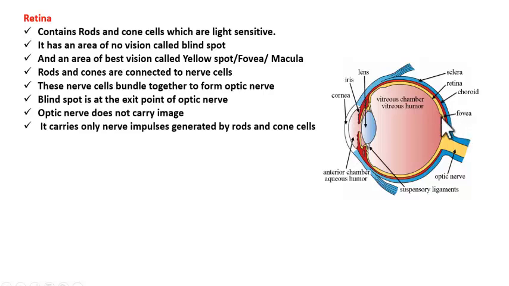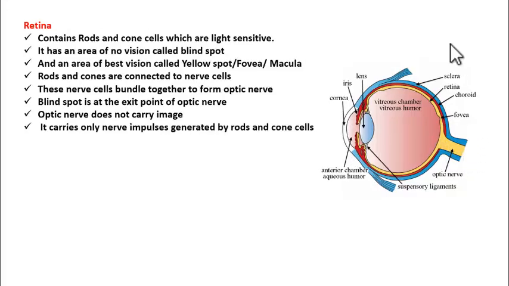Neural signals, neural impulses, electrical impulses are all the same. So they convert light information into nerve impulses and send that to the brain. Brain will analyze that information and causes the perception of the image.